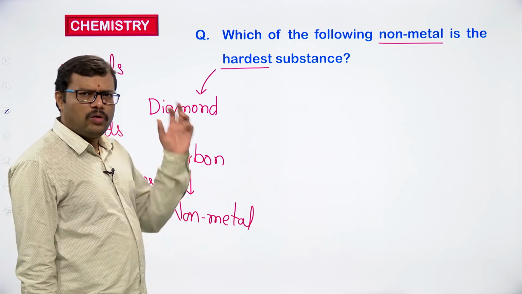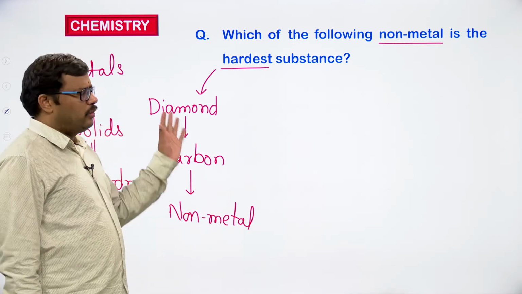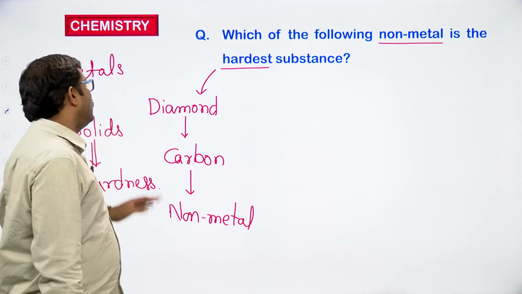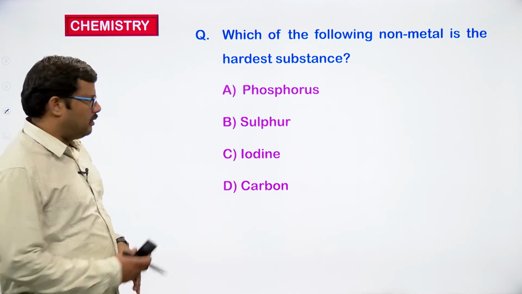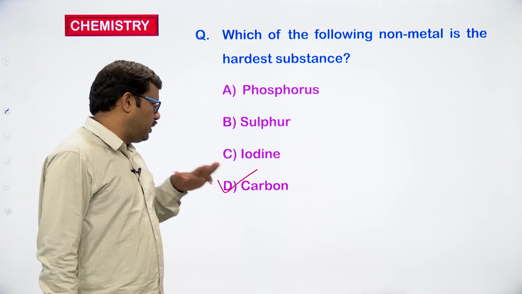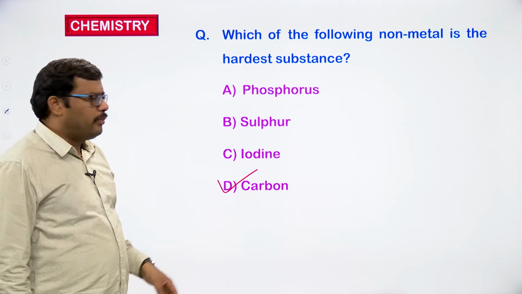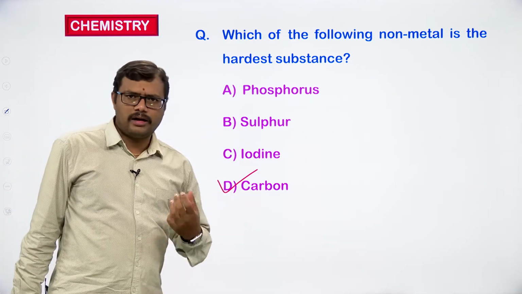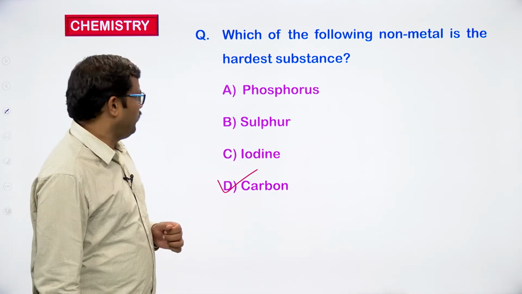Diamond is composed of only carbon atoms, and carbon is a non-metal. When you look at the periodic table, carbon is present at the top right side and it is a non-metal. So, the non-metal which is hardest is carbon, not iodine, sulfur or phosphorus. Of course, phosphorus, sulfur, iodine and carbon are all non-metals and all exist in solid form. But when you compare the hardness of the solids, carbon is the hardest substance. Carbon in diamond form exhibits the hardest nature.